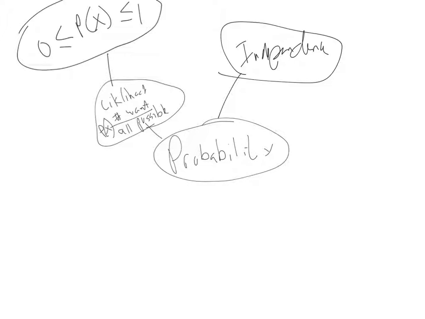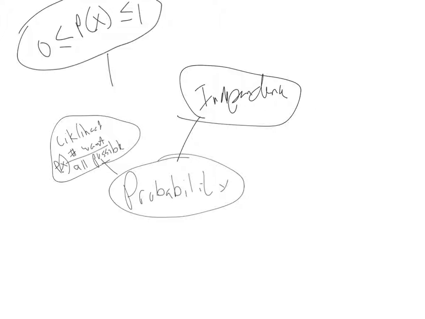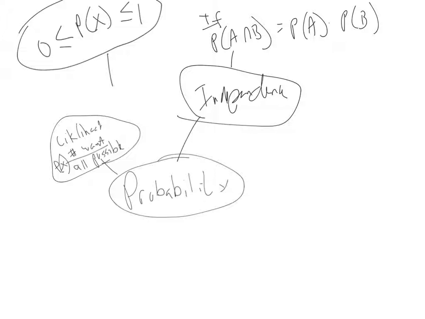So I would be writing this down. It's kind of like being a flashcard here. So this would be: knowing that one event happens does not influence the likelihood of another event happening, and that's independence. And we can prove independence a couple different ways. If the probability of A and B equals the probability of A times the probability of B, then that means that these two events, A and B, are independent of one another.